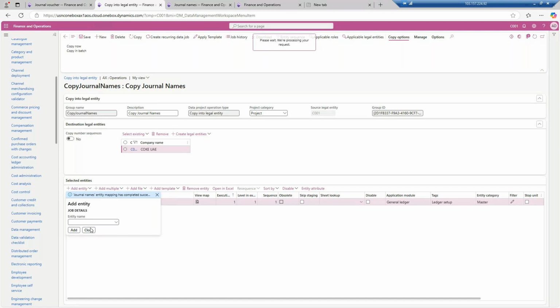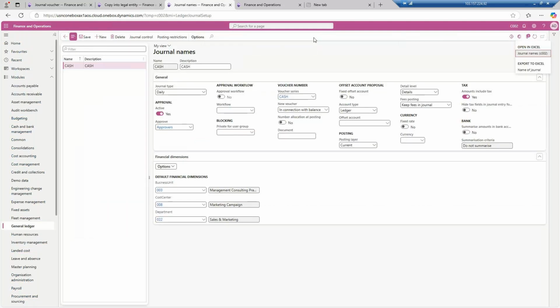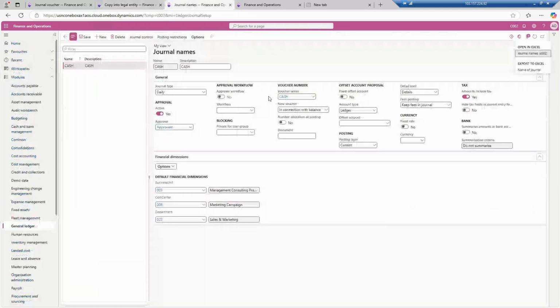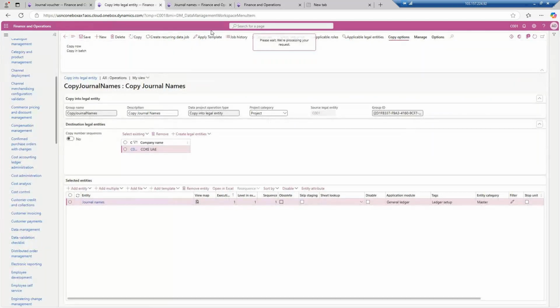Now the journal entry has been created. I will go over here. See, when you click on open in Microsoft Office, this open in Excel is that entity name, so you have to provide that over here. Now I will click on the copy now option. I will get some error, I know it. Why? Because the number sequence was only created for C001. It was not shared, so we will get some errors over here.